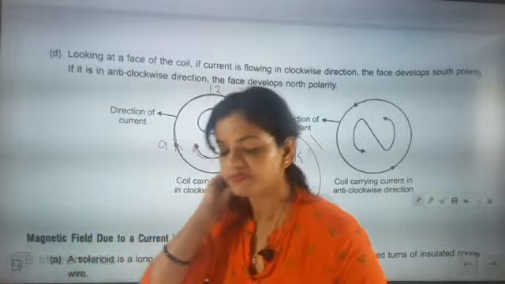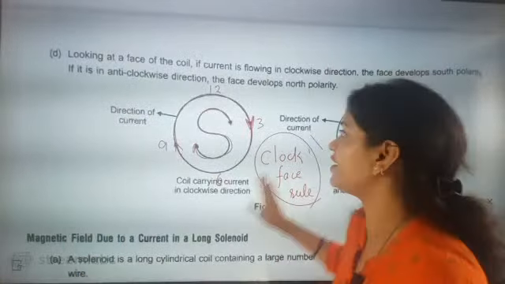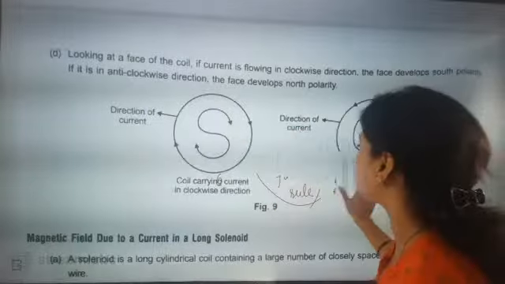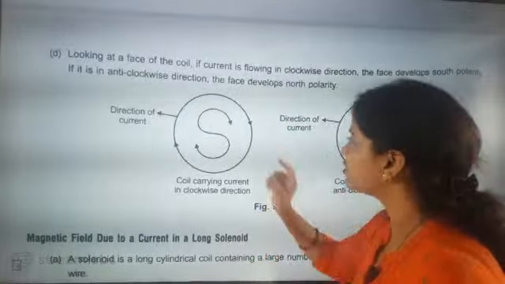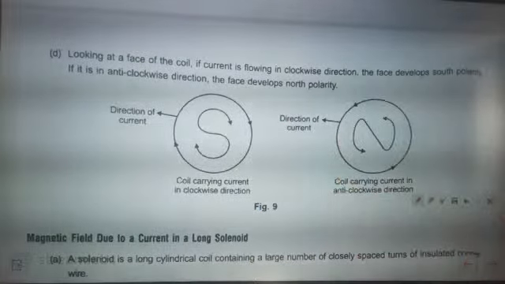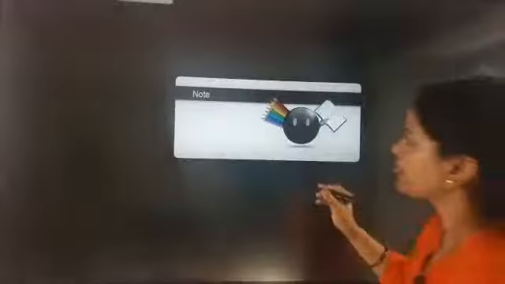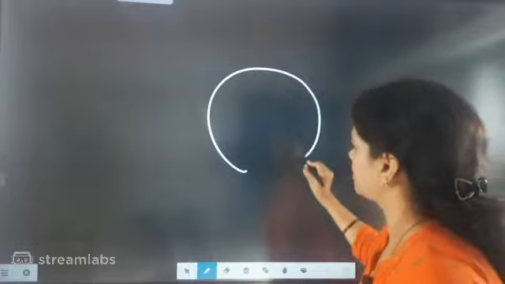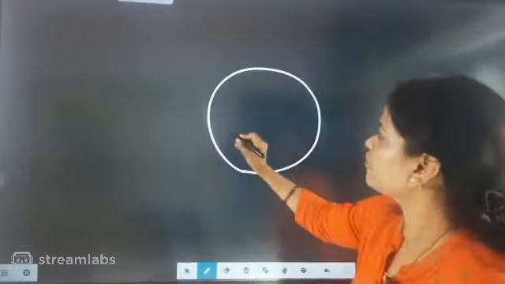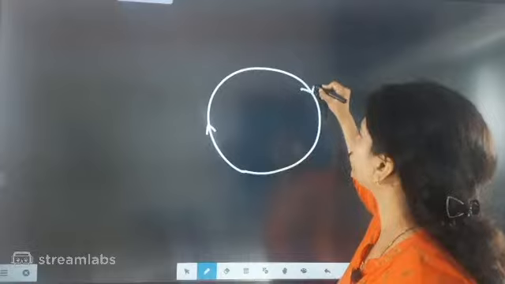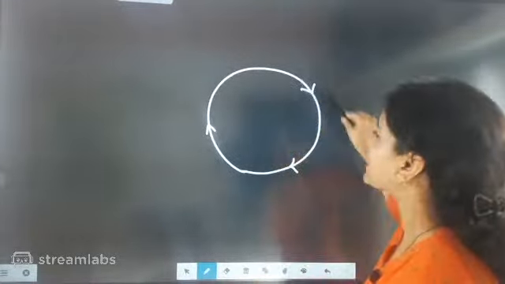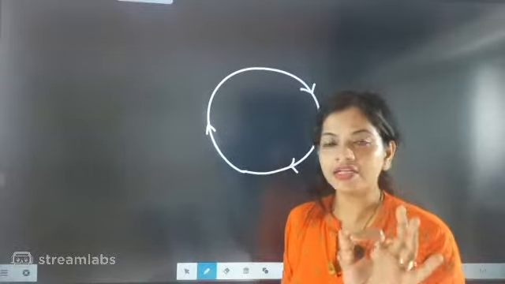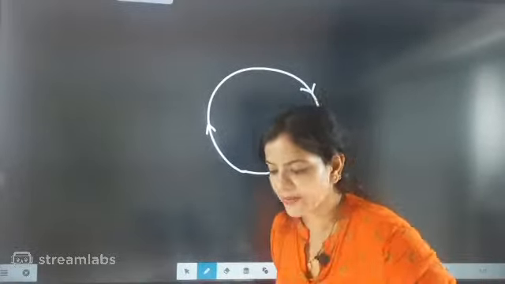One more time, for those who joined right now, I am explaining it again. This rule is called the clock face rule. Now what this rule is, if we are taking a wire, understand this nicely, if you are taking a circular wire, now the flow of the current in the wire is clockwise. Now this wire will act as a magnet, a disc magnet. Like this shape magnet it will act.